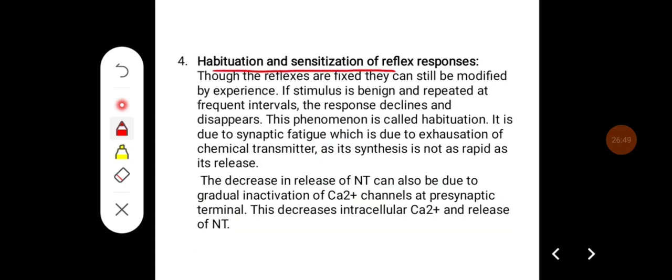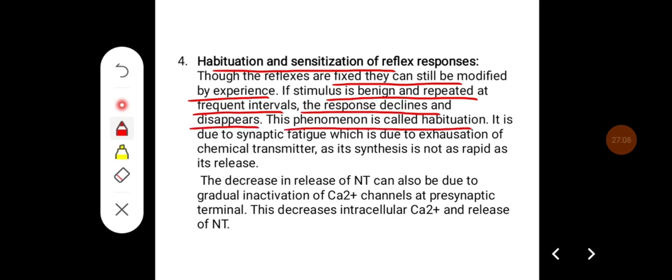Habituation and sensitization of reflex responses. Though the reflexes are fixed, they can still be modified by experience. If the stimulus is benign and repeated at frequent intervals, the response declines and disappears. This phenomenon is called as habituation.